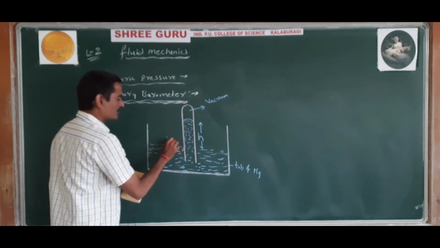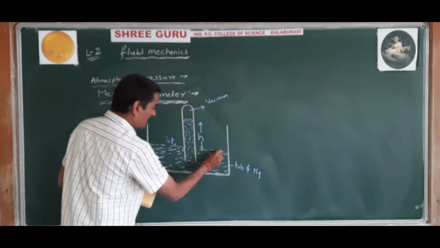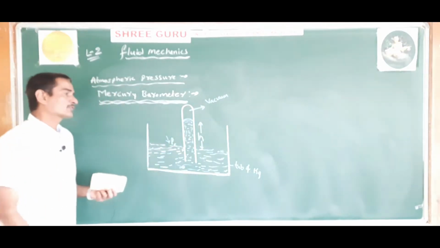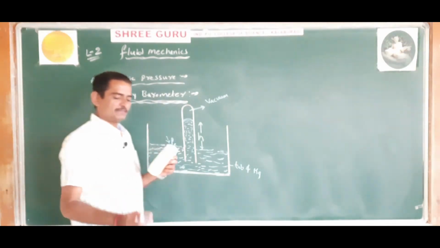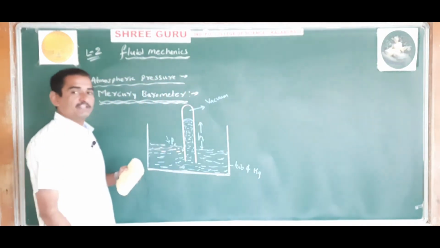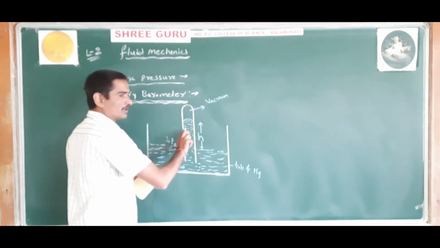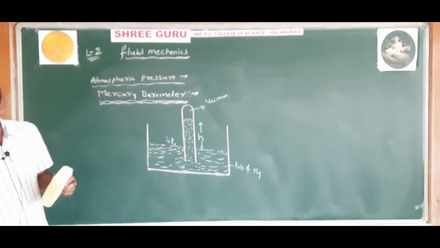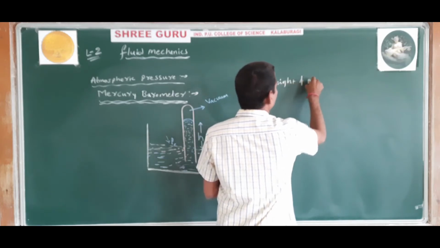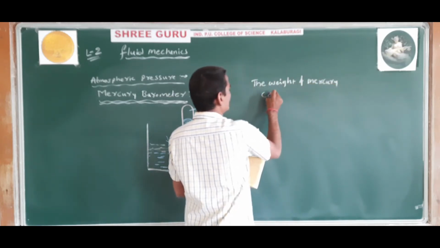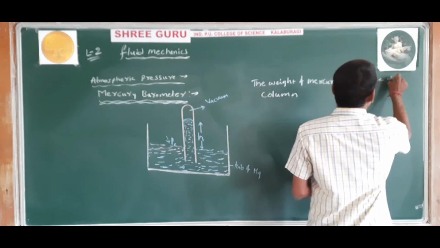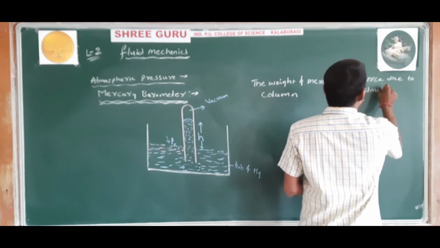Listen once again: the force due to atmospheric pressure is balanced by the weight of the mercury column, that is, the weight of the mercury column is equal to the force due to atmospheric pressure.